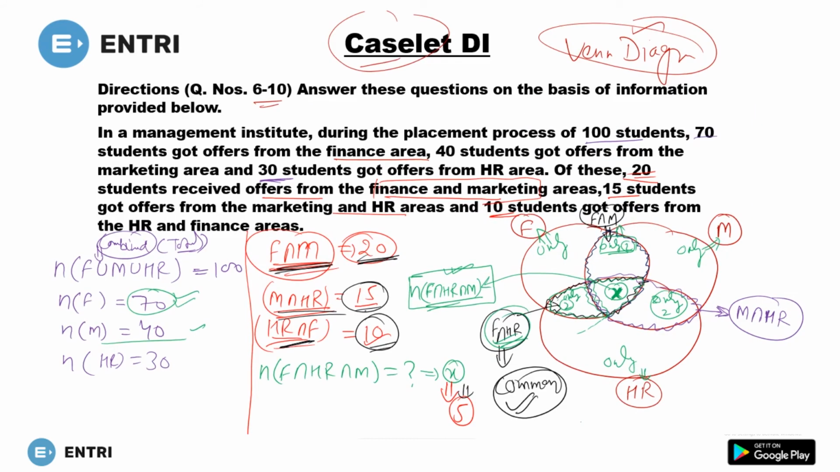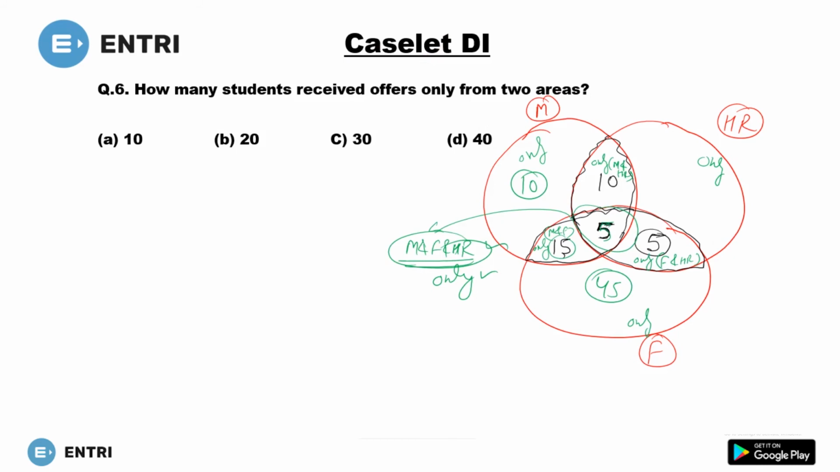And in HR you have 30. So in HR you have a total of 30. 10 plus 5, 15 plus 5, 20 plus 10. You will get 30 total. Okay, so if you add all these, you will get 100 as total. And this is your Venn diagram. Please make it in your notebook and now try to solve these questions.